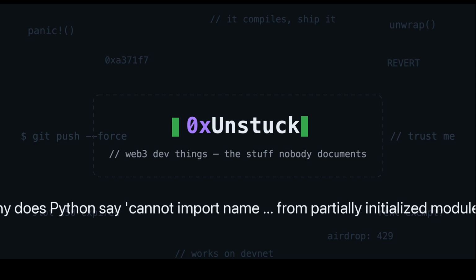Today, the circular import, one of Python's most confusing errors: "cannot import name something from a partially initialized module, most likely due to a circular import." It happens when two files import each other, and it stops your program before it even starts. We'll reproduce it live, understand exactly why Python trips, and fix it cleanly.